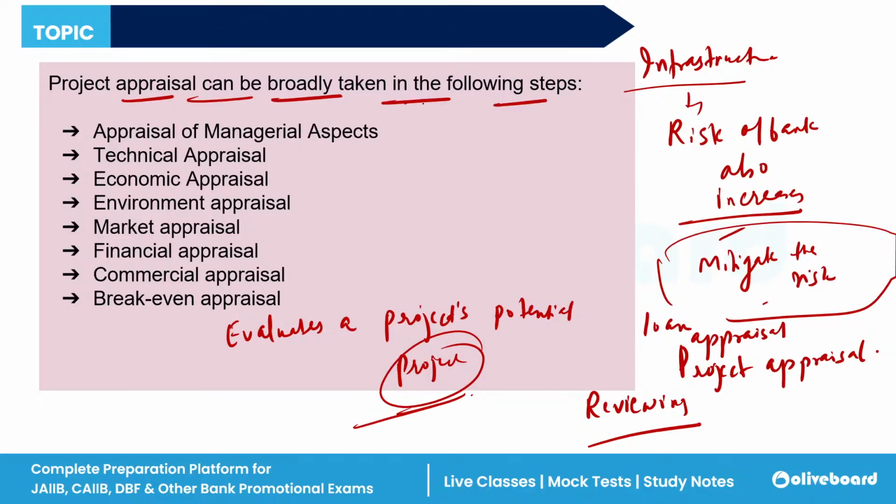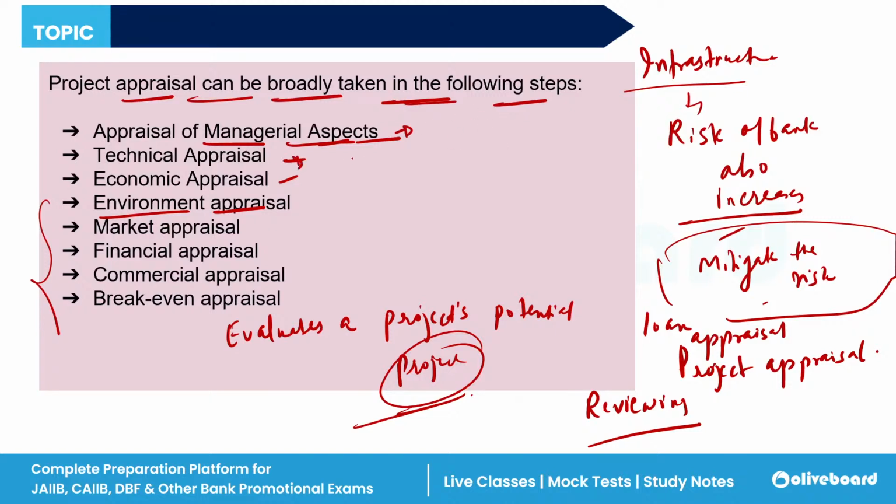Different steps have to be taken in this project appraisal. Appraisal of the managerial aspect is taken. Then technical appraisal, economic appraisal, and environmental appraisal. The managerial aspect is that everything should be related to top level management.